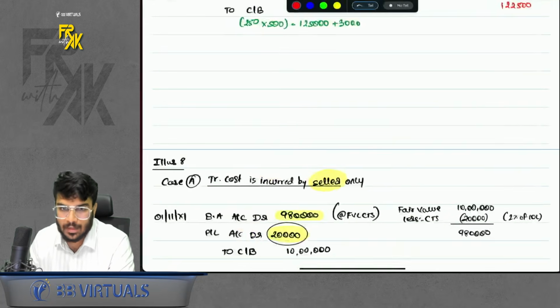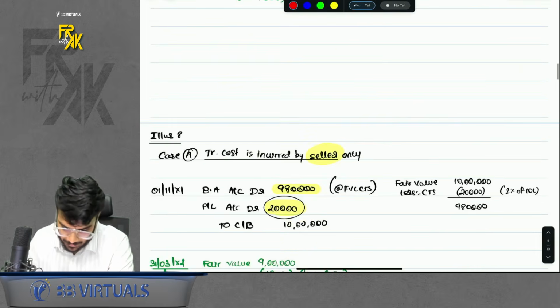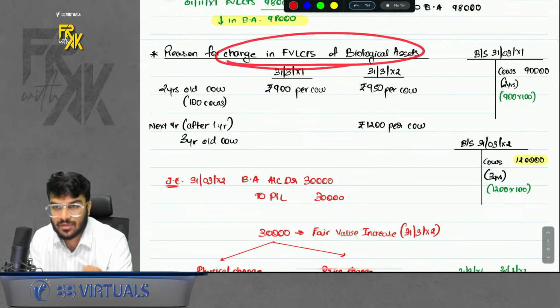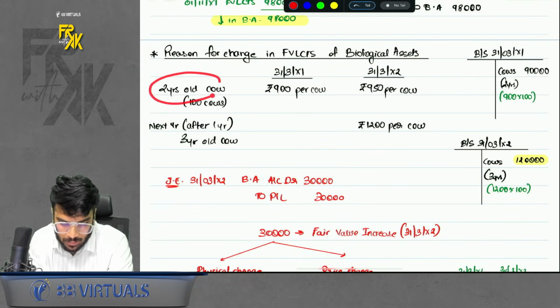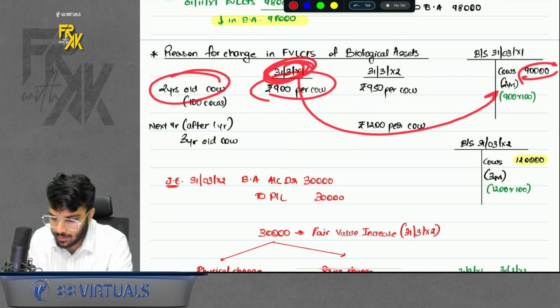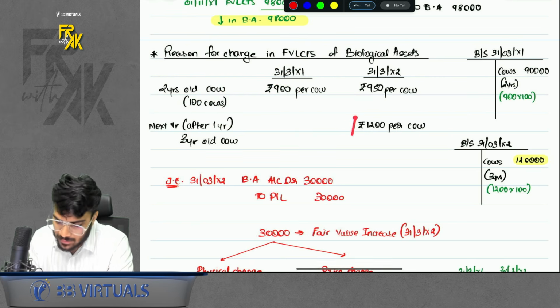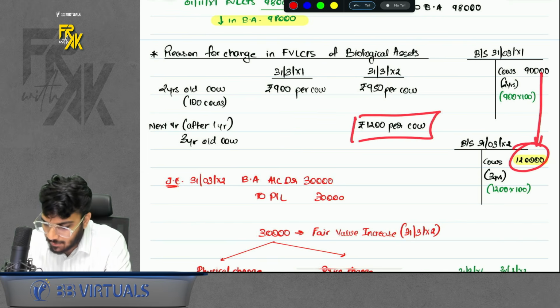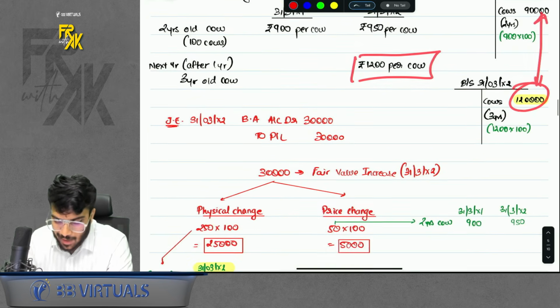How to calculate this? For this also we discussed one example. Let me show this to you. Wait, here it is. Reason for change in FVLCTS of biological asset. Let's say for example we have a 2-year-old cow of 900 rupees in 11. So we recorded it in 900. Now next year it became 3-year-old. The value is 1200. So next year the value became 1,20,000. So from 90 it became 1,20,000. Increase by 30,000. How will you book the increase?